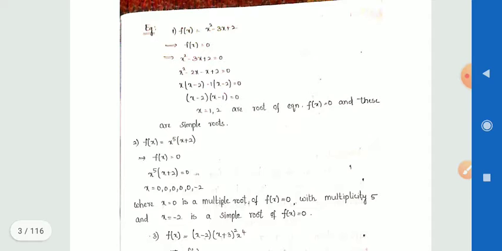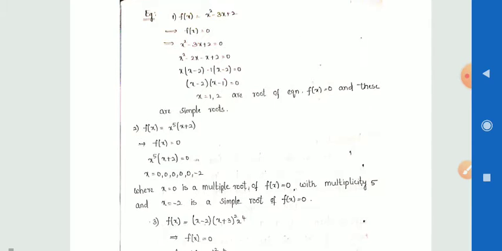If f(x) = x² - 3x + 2 = 0, this can be split into factors: x² - 2x - x + 2 = 0. Taking x as common, we get x(x - 2) - 1(x - 2) = 0. Taking (x - 2) as common, we get (x - 2)(x - 1) = 0. Here x = 1, 2 are the roots of the equation f(x) = 0, and these are simple roots.